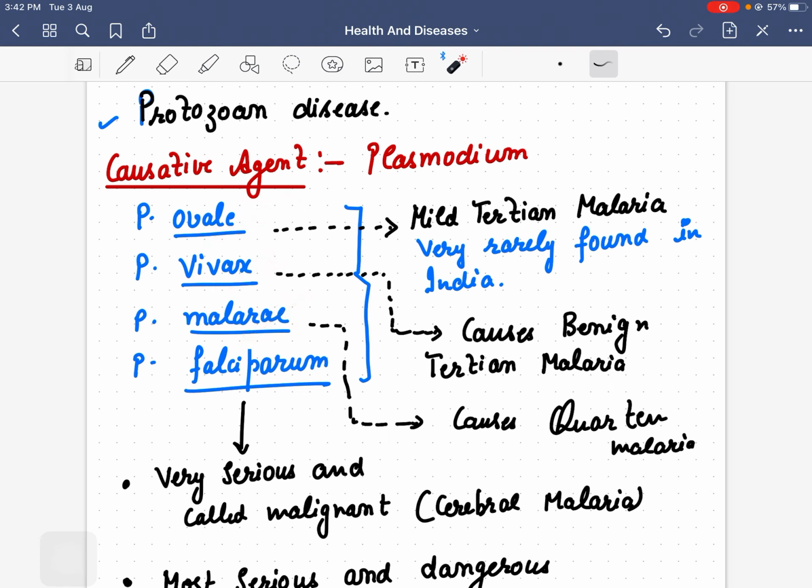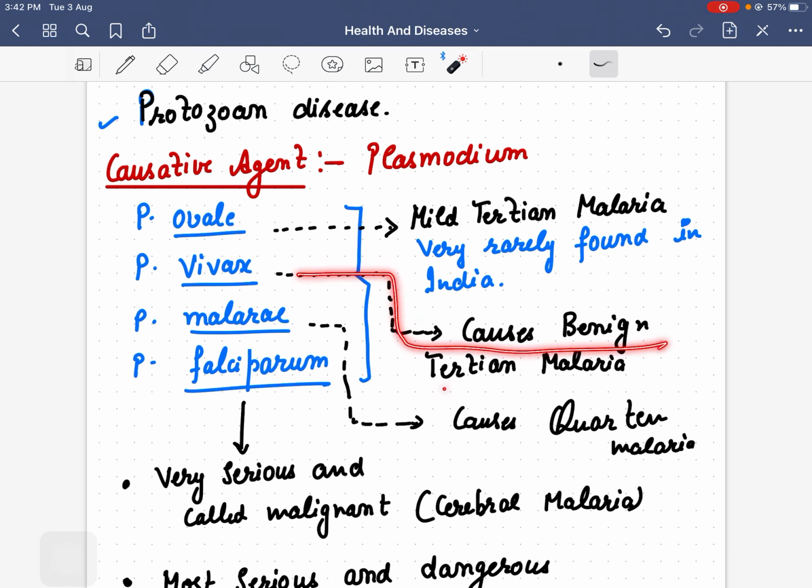Plasmodium ovale causes mild tertian malaria, which is very rarely found in India. The other three, Plasmodium vivax, Plasmodium malariae, Plasmodium falciparum, are found in India.